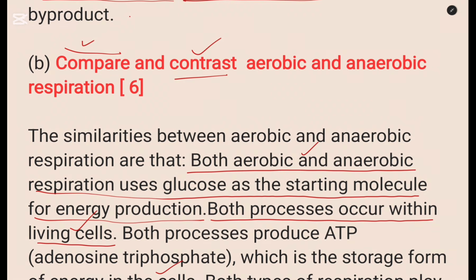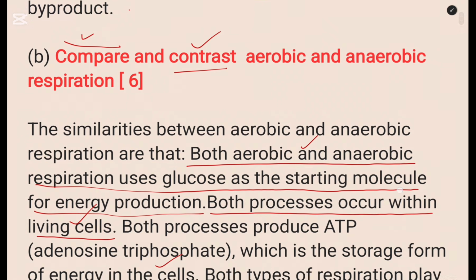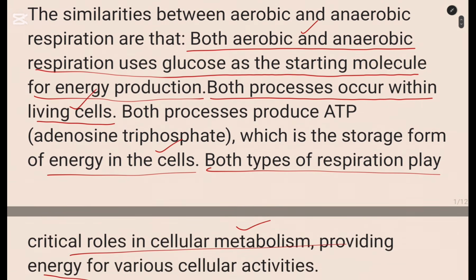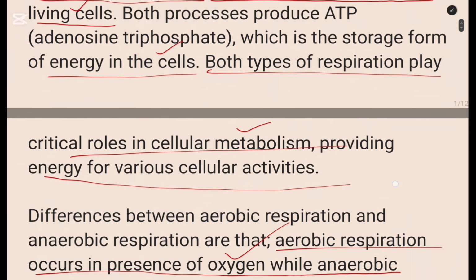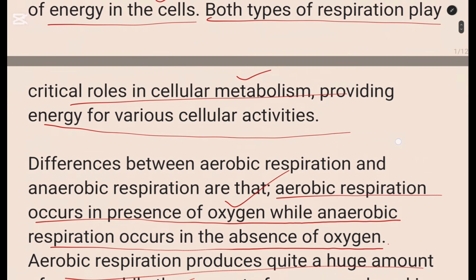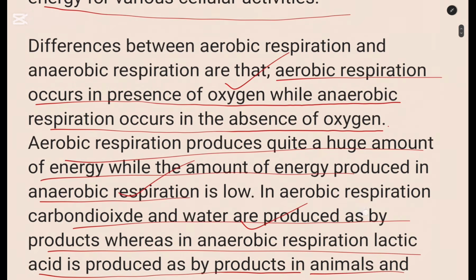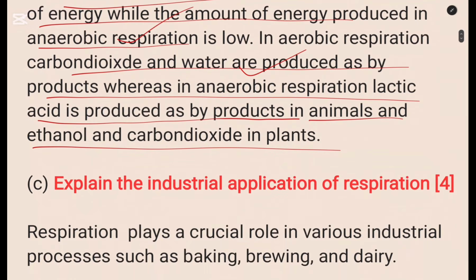Like I said, make sure that you write the question, then you also copy the answers. That way it might be easy for you to follow. Okay, so you write contrast, similarities, and also the differences. All right, then C of question 1. So we are still on question 1.